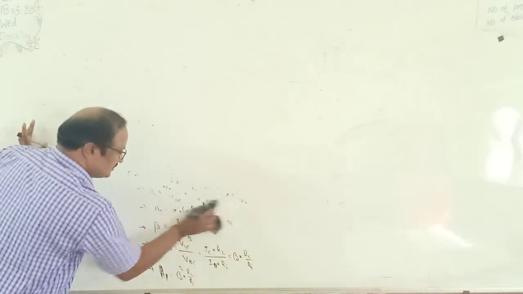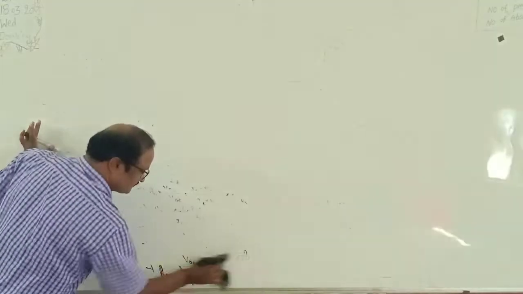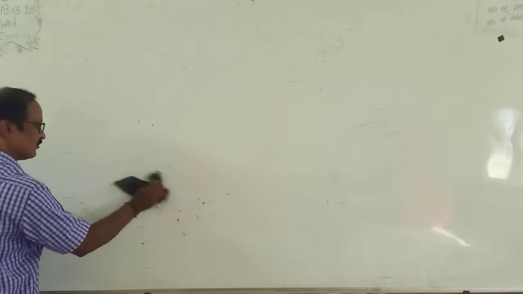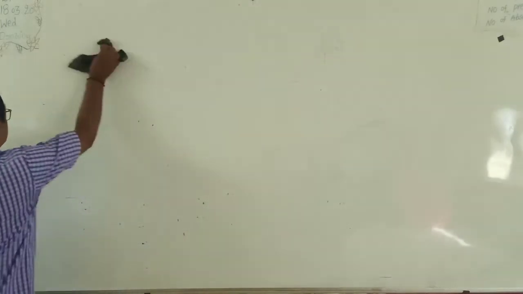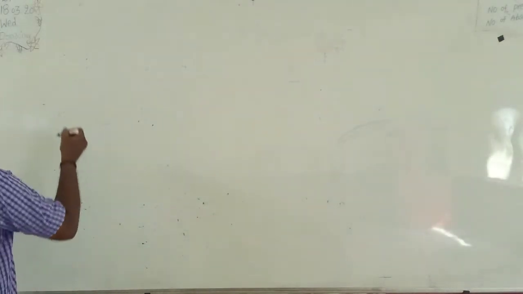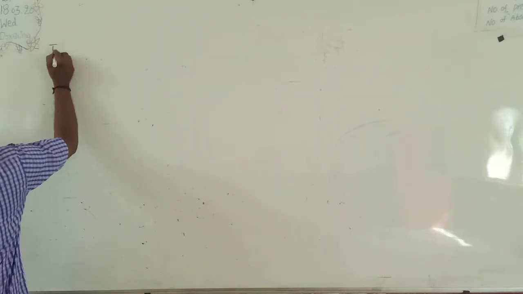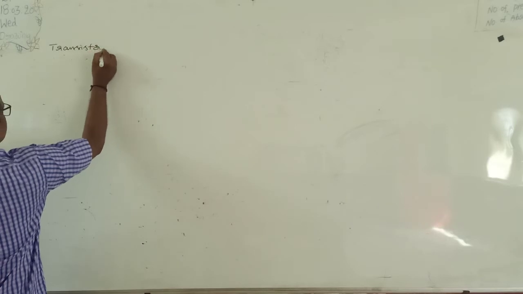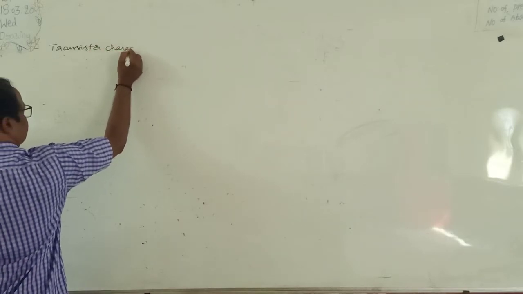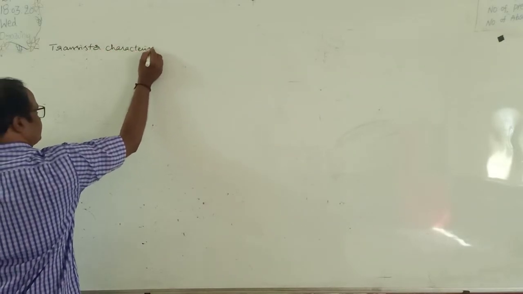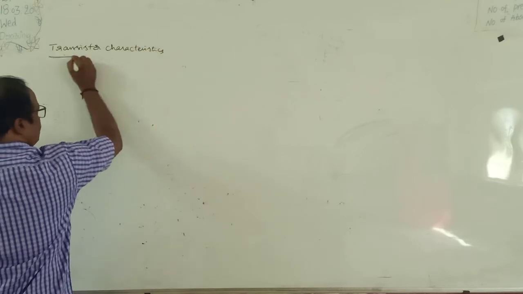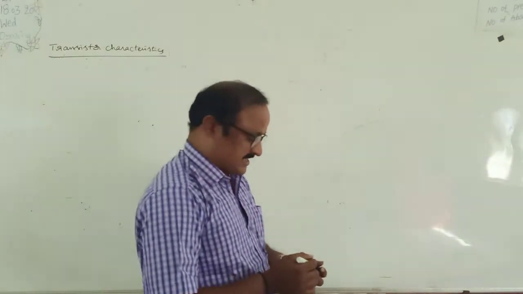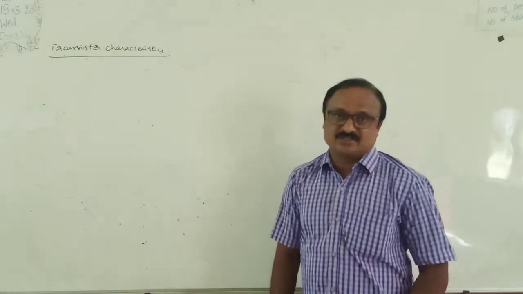Okay, here, transistor characteristics. Once again, how many types of transistors are there? Two types of transistors.